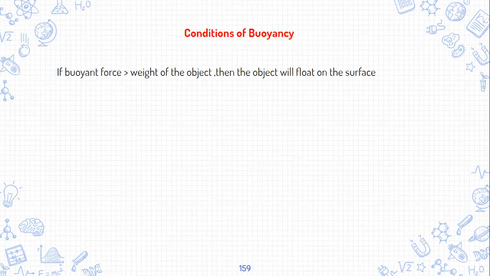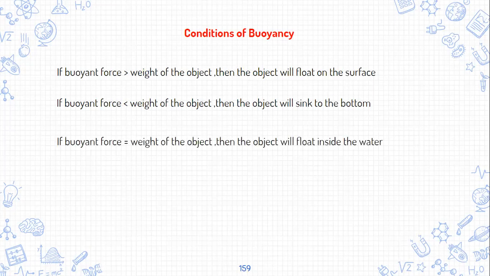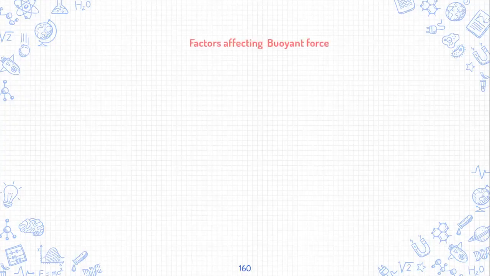If the buoyant force is less, मतलब जो ऊपर फोर्स लग रहा है वो कम है और वेट ज्यादा है तो वो चीज नीचे आ जाता है, it will get into the bottom. And if both are balanced, then it will float inside the water. Then we saw the factors affecting buoyant force.